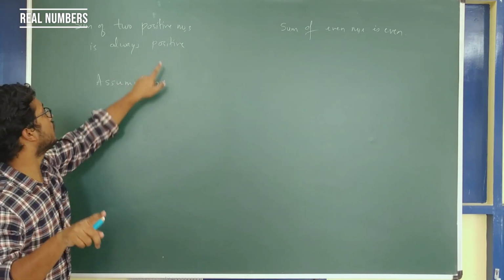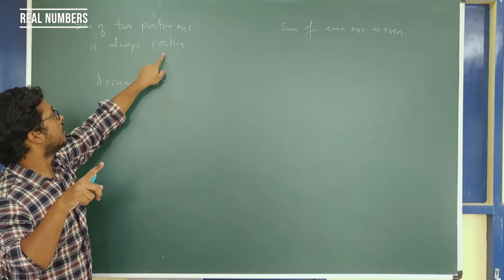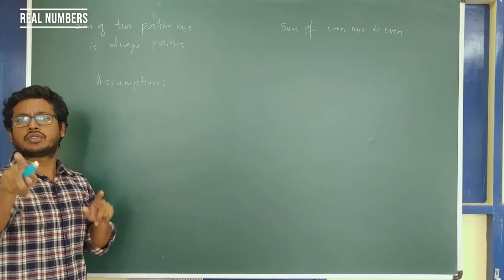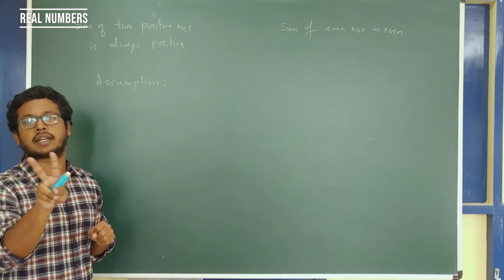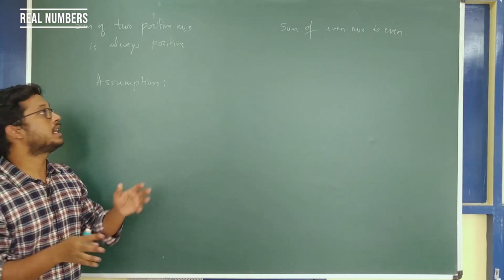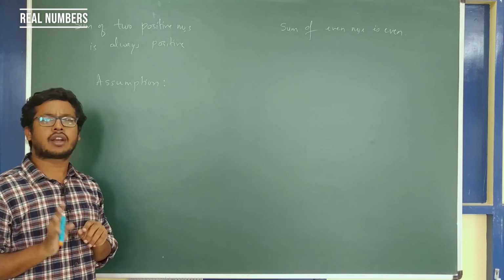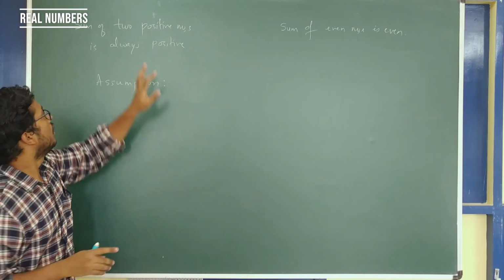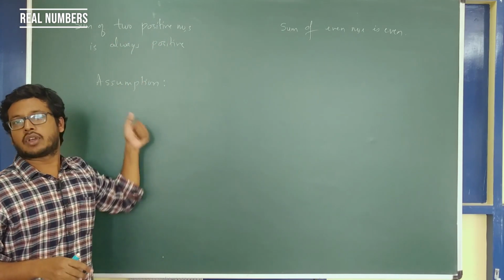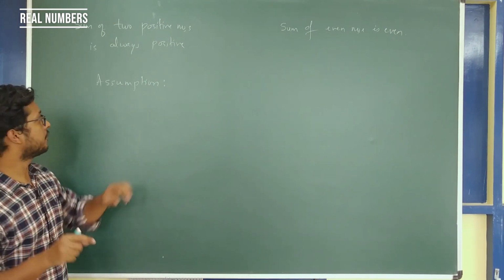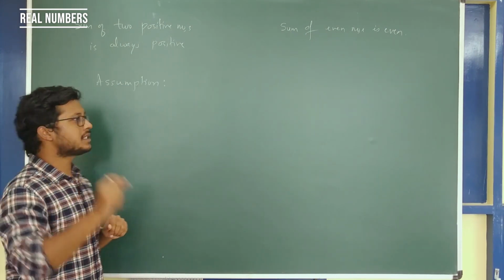See here, there are only two answers: either it can be positive or it can be negative. As I said, there should be only two outcomes. You cannot have any other intermediate results, correct? So the sum of two positive numbers can be either positive or negative. Since there are only two outcomes for this sum, you can apply proof by contradiction. Now, what is the assumption I make?